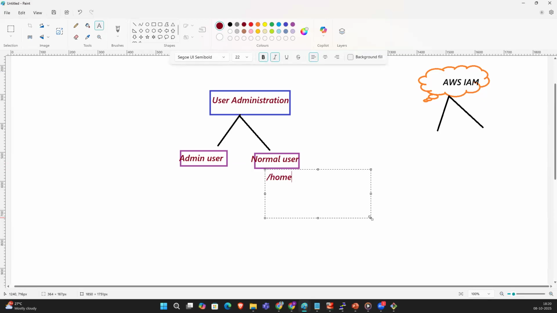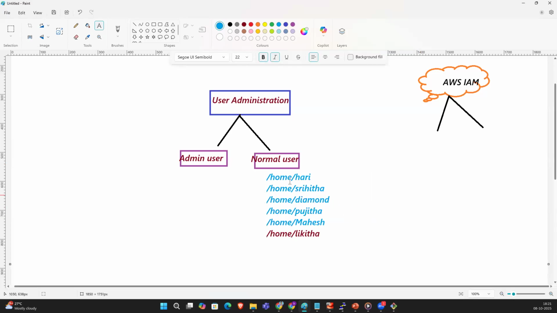Slash home slash Hari, slash home slash Srihita, slash home slash Diamond, slash home slash Pujita, slash home slash Mahesh, slash home slash Likita, right?